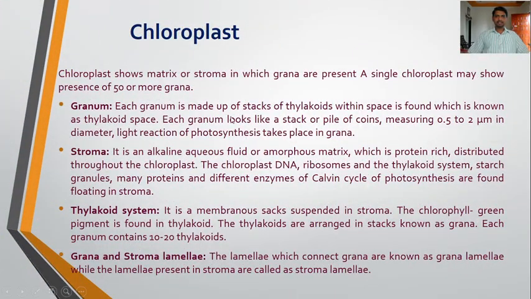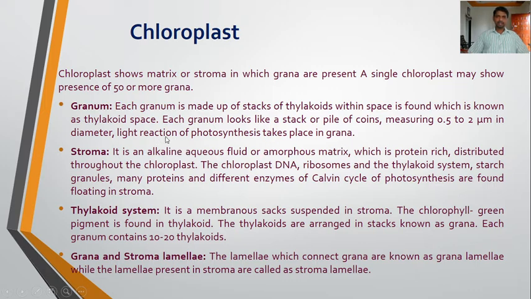So here these are the grana. Each granum is made up of stacks of thylakoids. Within it a space is found, which is known as the thylakoid space. Each granum looks like a stack or pile of coins measuring 0.5 to 2 micrometers in diameter. Light reactions of photosynthesis take place in the grana. So this is the grana portion where the light reaction of photosynthesis takes place.